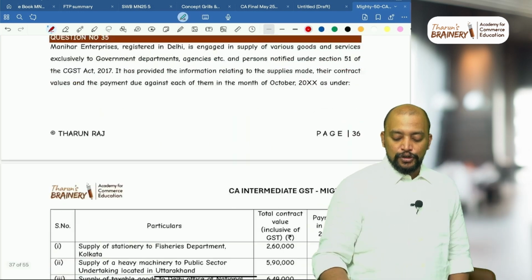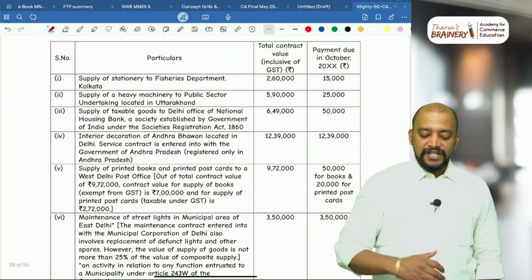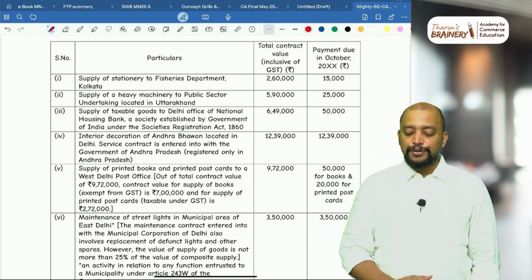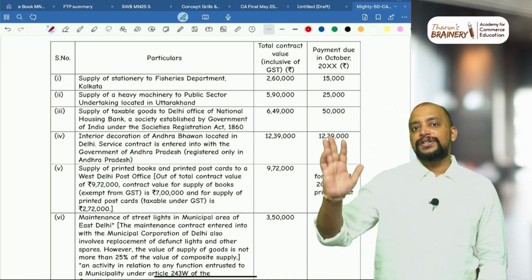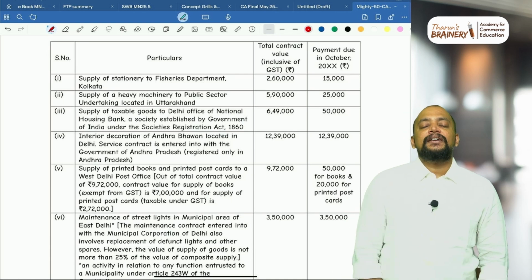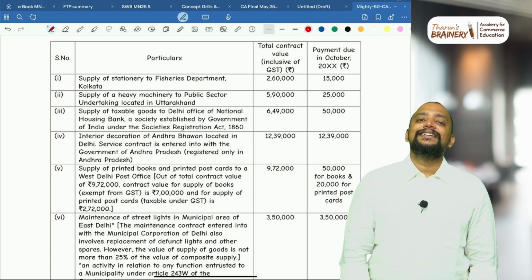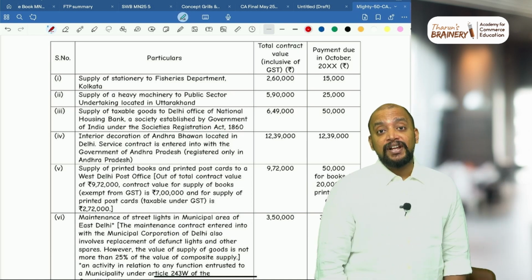in the month of October as under: supply of stationery to Fisheries Department, Kolkata, total contract value 2,60,000 inclusive of GST. Take out GST, because while discussing the contract value, TDS will be applicable if value of supply under the contract exceeds 2,50,000, but the 2,50,000 excluding GST.